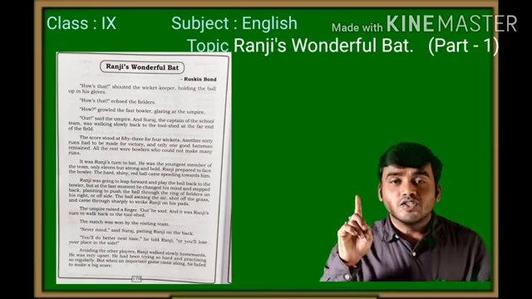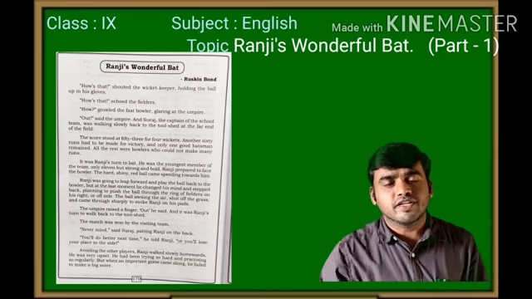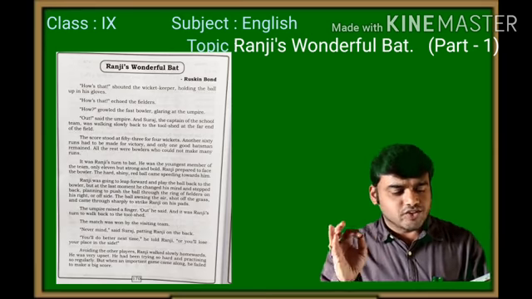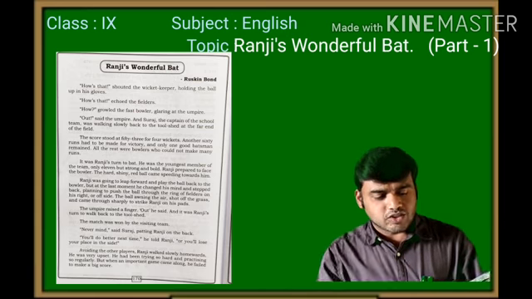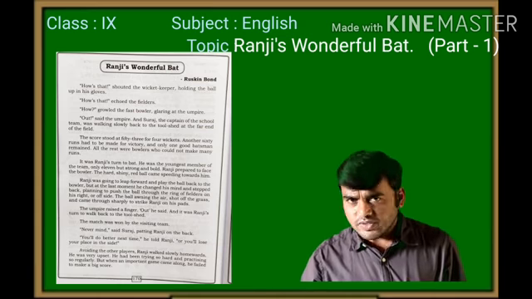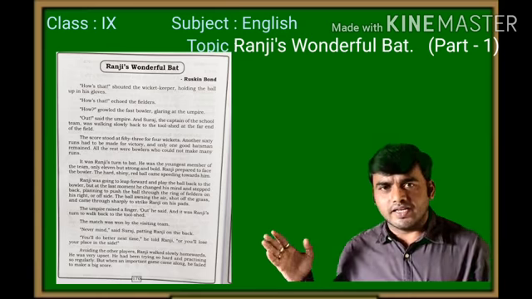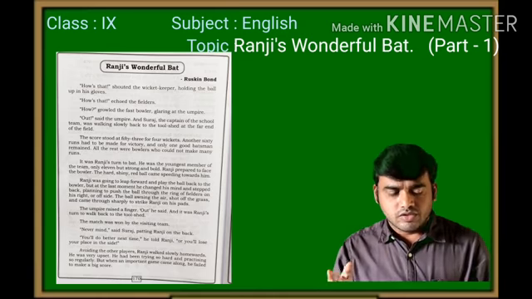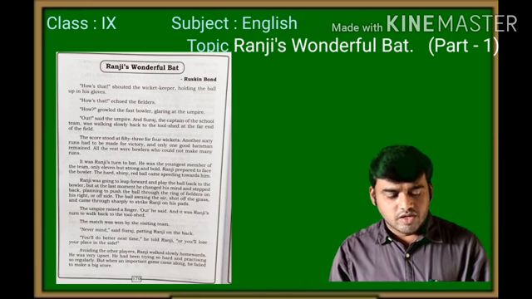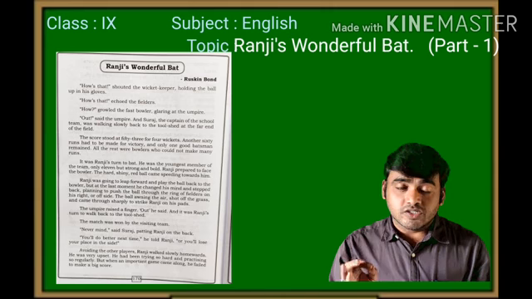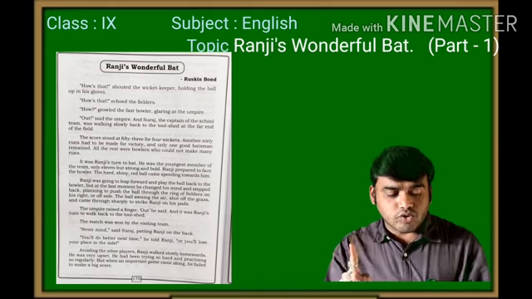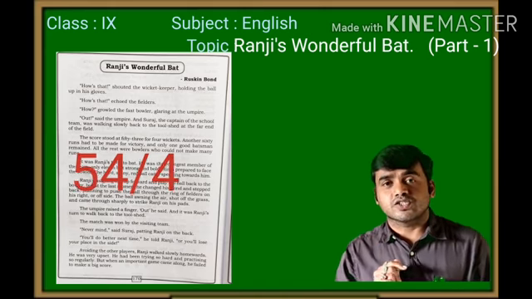Yes. Suraj, the captain of that Ranji's team, you know. Suraj, the captain of that school team, was walking slowly back to the tool shed at the far end of the field. See, he was walking to the pavilion. After Suraj was out, he was walking to the pavilion. What was the score at the time when Suraj, the captain of that team, got out, children? See there. The score stood at 53 for 4 wickets.